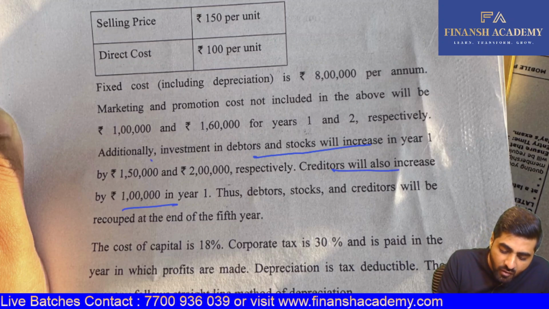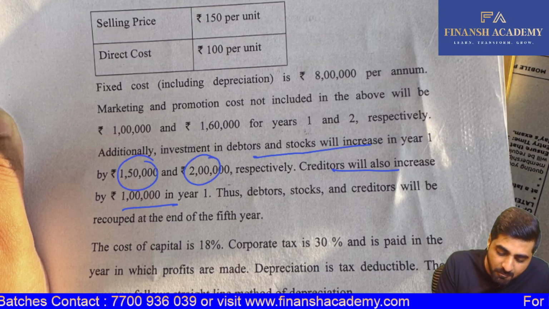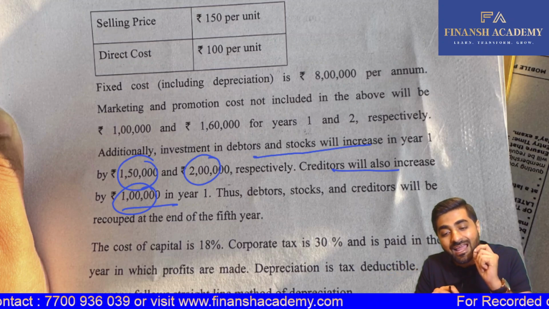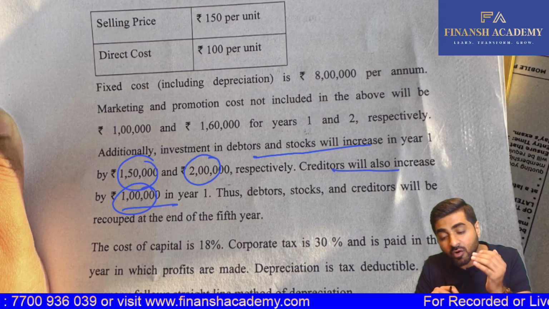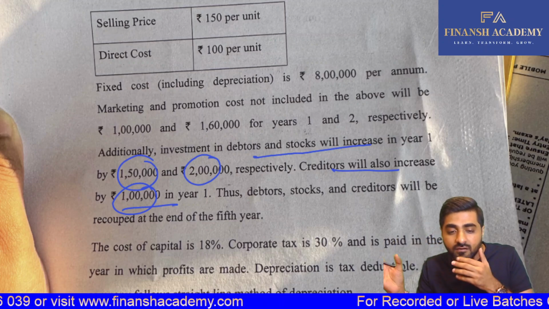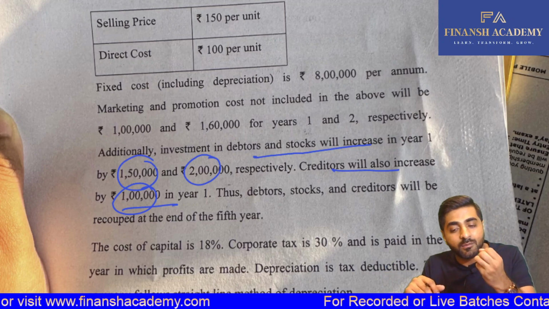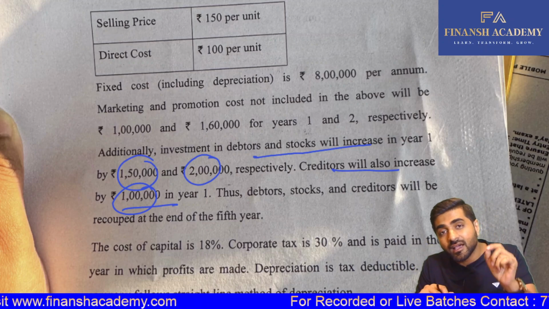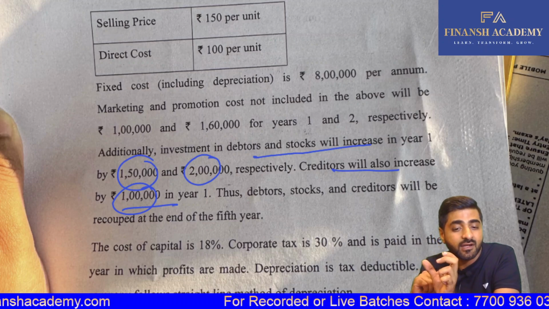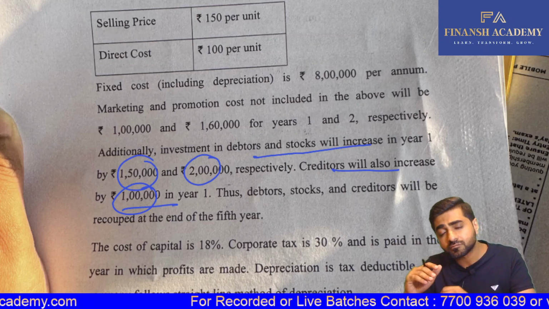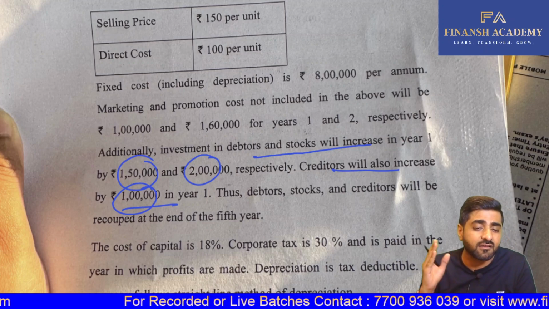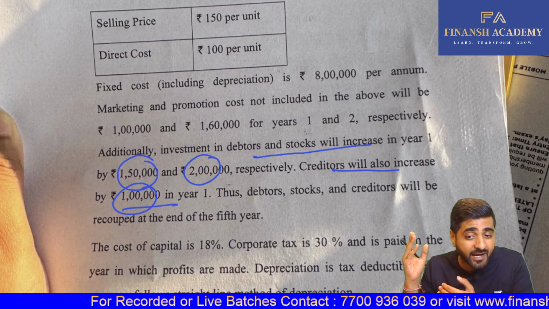Basically 1 lakh 50 plus 2 lakh will be 3 lakh 50, minus 1 lakh, that's going to be 2 lakh 50. So 2 lakh 50 will be your investment in working capital at the end of year 1, which needs to be discounted and brought to present value terms. And this 2 lakh 50,000 will be recovered at the end of the 5th year. So that will be your recovery of working capital. Just make sure that in your PV of CO, you have taken your initial investment plus your investment in working capital, discounted to present value terms. So investment in working capital is in the form of your stock, debtors, and your creditors.